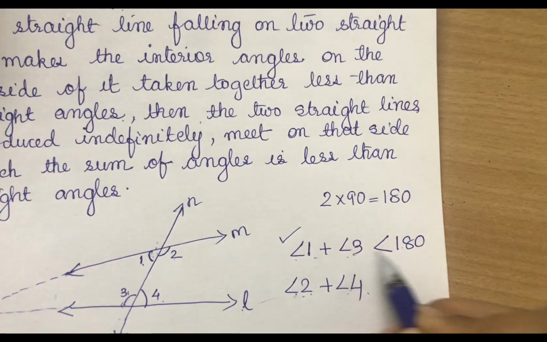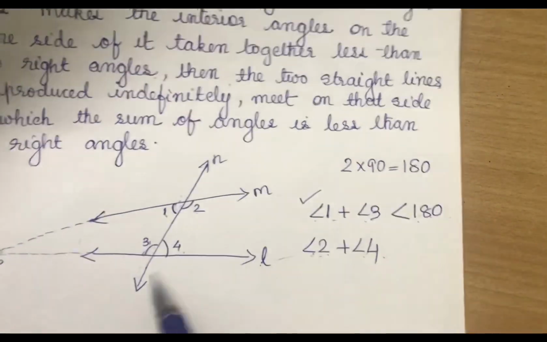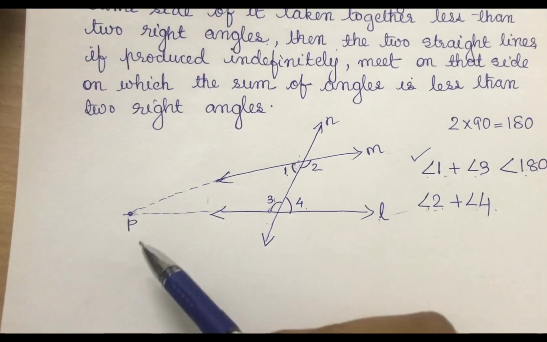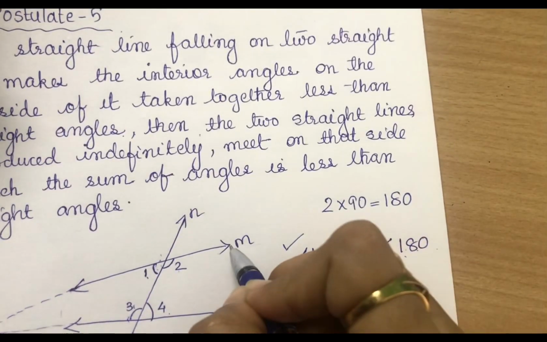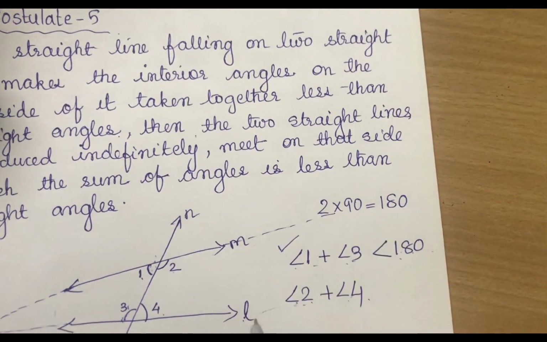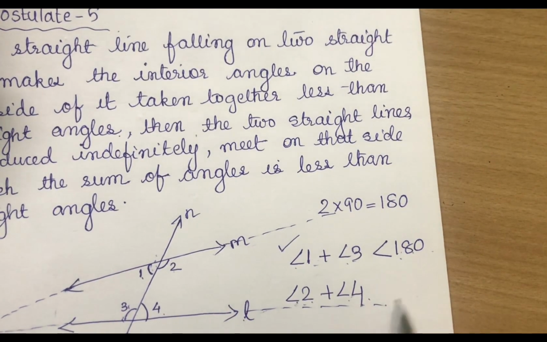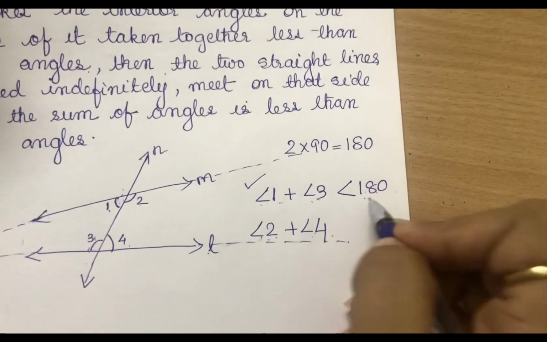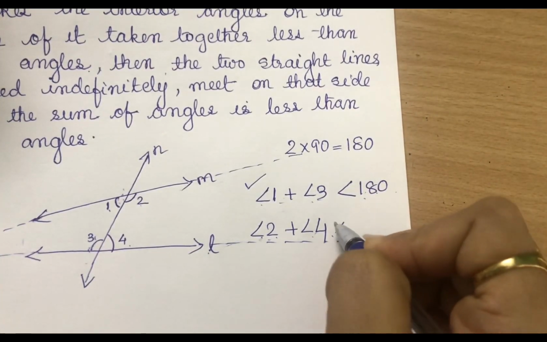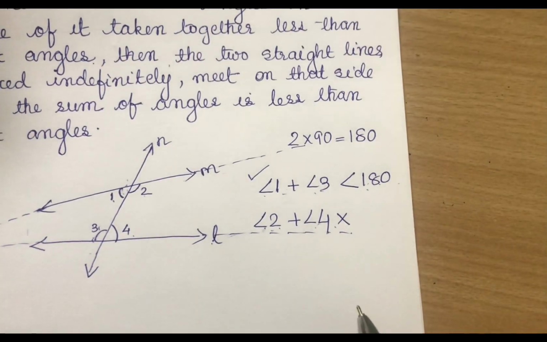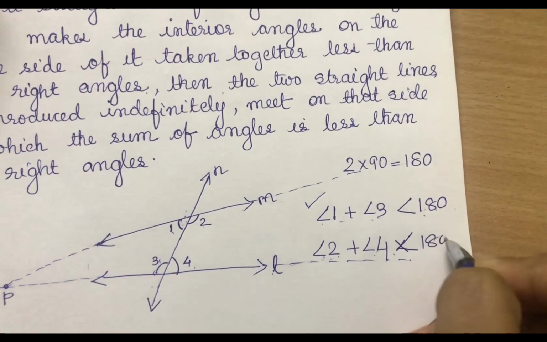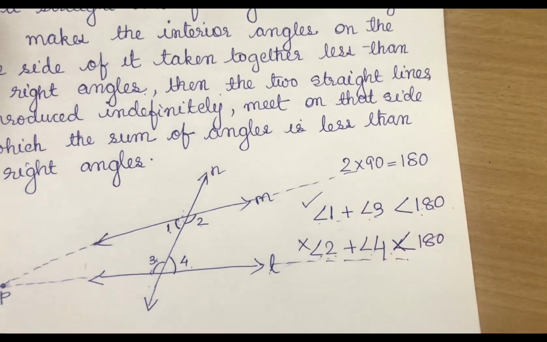So 1 plus 3 is less than 180 because if we extend the line, it meets at a point. And now let's extend the line. It will meet nowhere, right? It will meet nowhere. So this is false. Okay, so what is false? Less than 180, this is false.